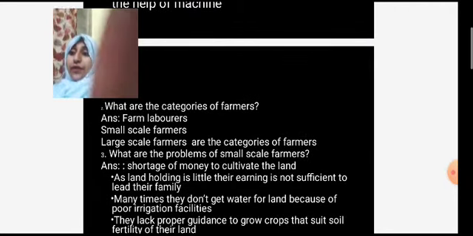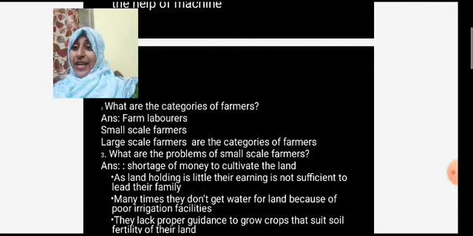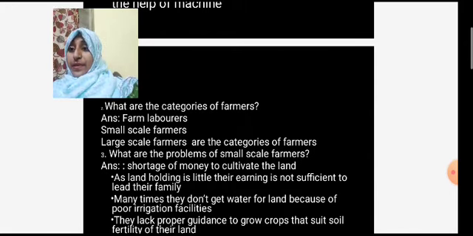What are the categories of farmers? There are three categories of farmers. The first is farm laborers. What are farm laborers, students? They don't have their own agricultural land. They work on other people's land. They are called farm laborers.